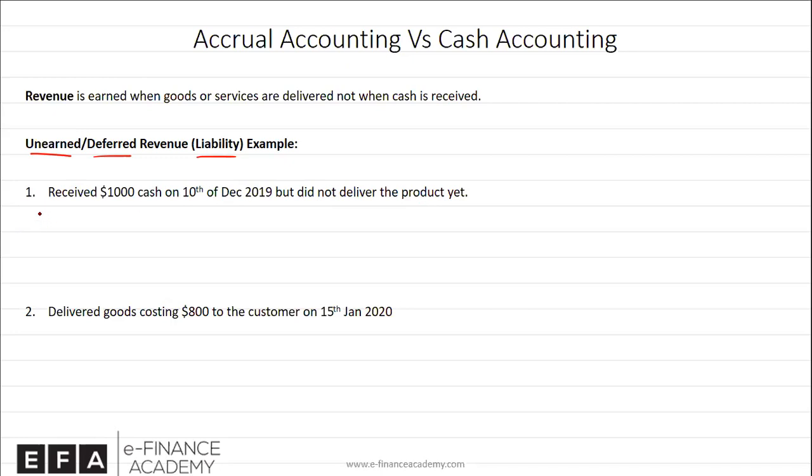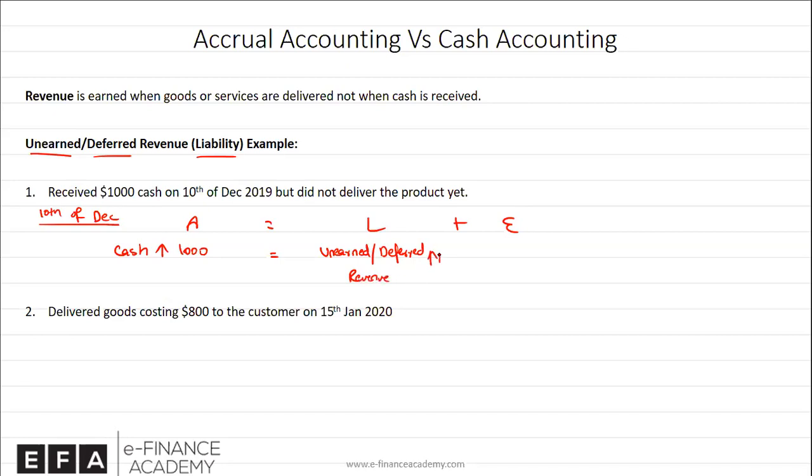So when a company receives money in advance, what happens? On 10th of December, there is a transaction. However, you have not earned it, so you cannot record it as a sale and you cannot book profit on this money that you have received because you have not done your job yet. However, this is a transaction which needs to be accounted for. So let's see how we are going to record it. We have received cash worth 1,000, but since we didn't earn it yet, it is going to be a temporary obligation and temporary liability until we fulfill the service or provide the product to the customer. So we create a temporary liability under the name of unearned or deferred revenue. It's a liability account.